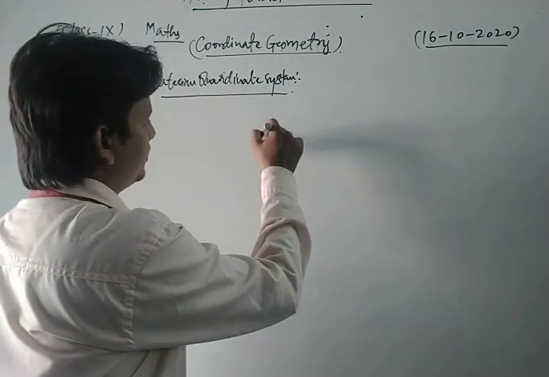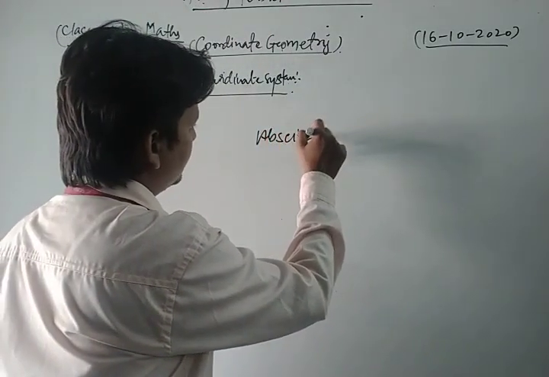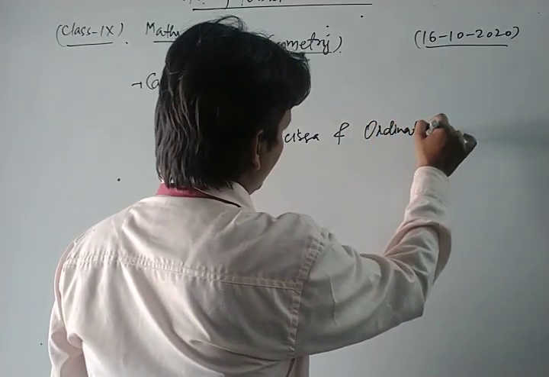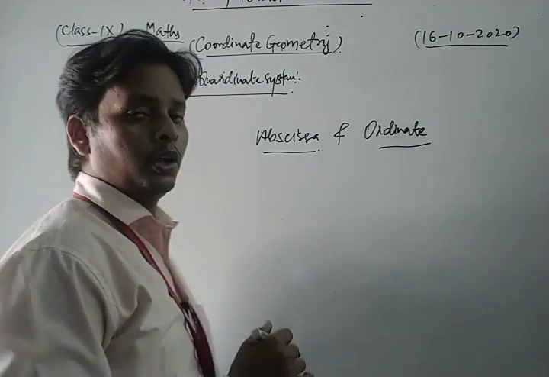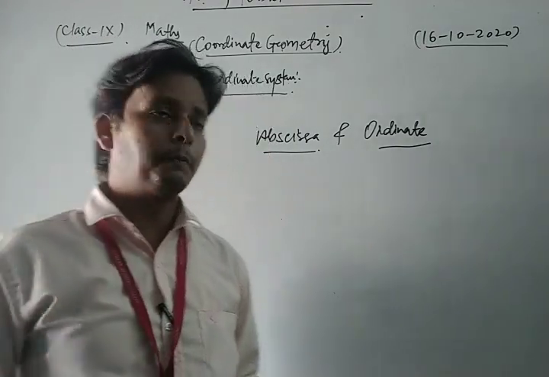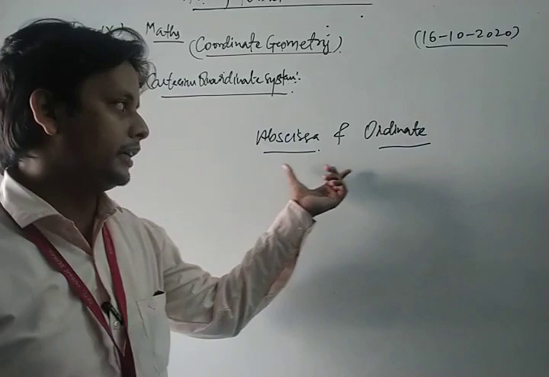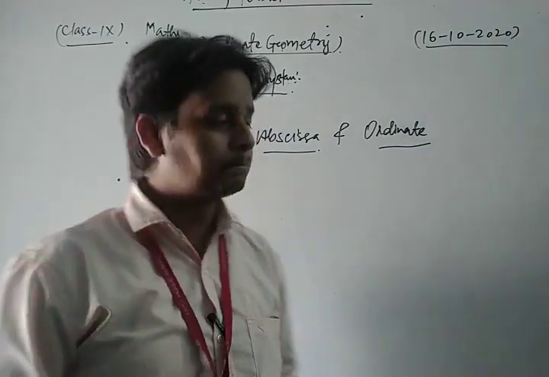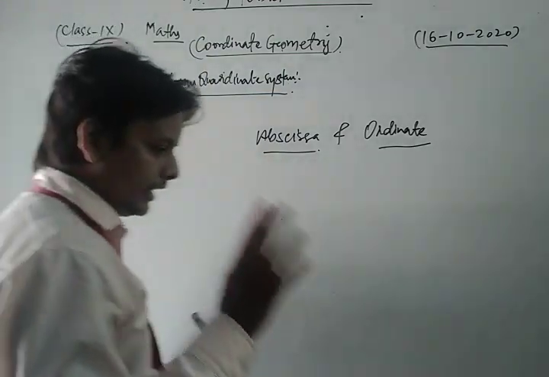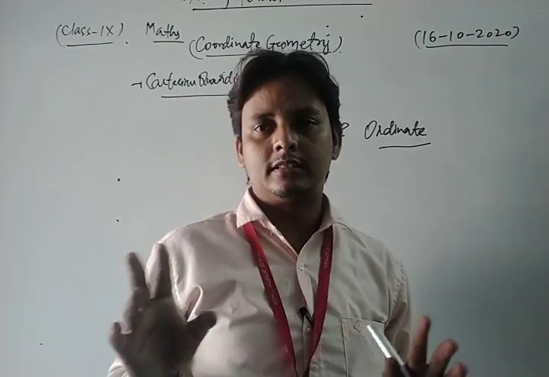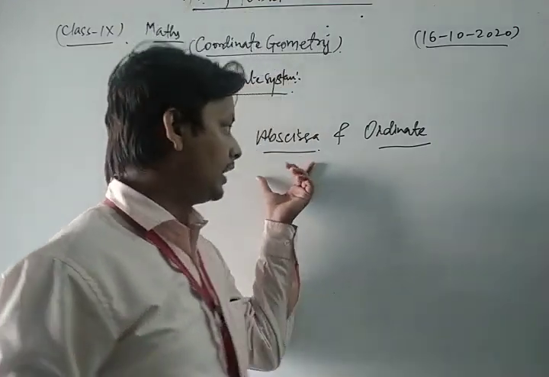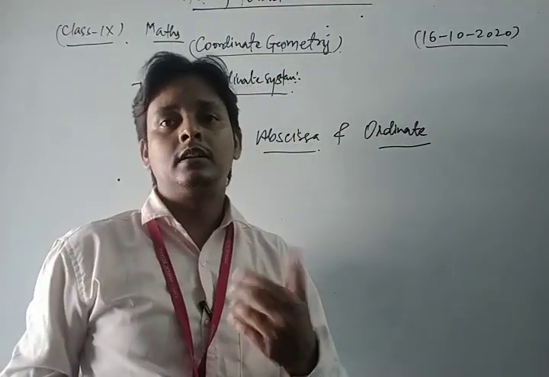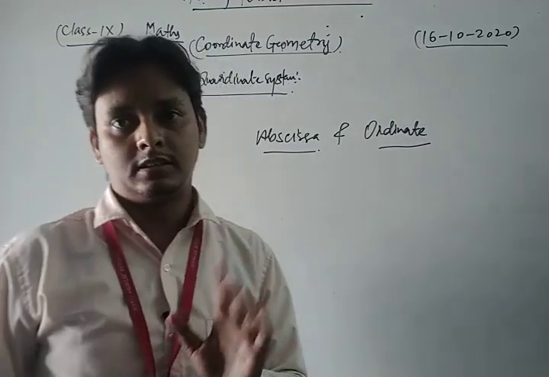Dear students, there are two important terms related to this chapter. The first one is abscissa and the second one is ordinate. If we write abscissa and ordinate together, we call it a coordinate.